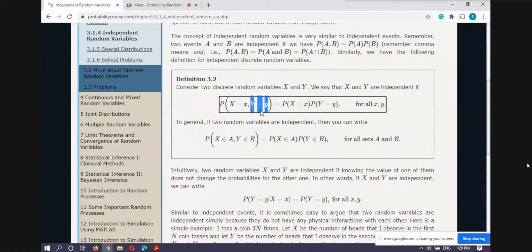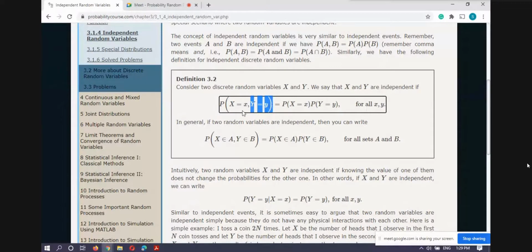The sample points small s belonging to capital S such that Y of s equals y, this event, intersection with the sample points s belonging to capital S such that capital X of small s is equal to small x. So if these are the two events, this is one event and this is another event.